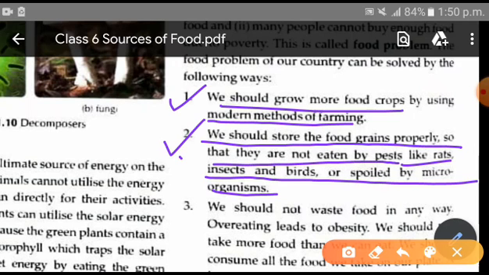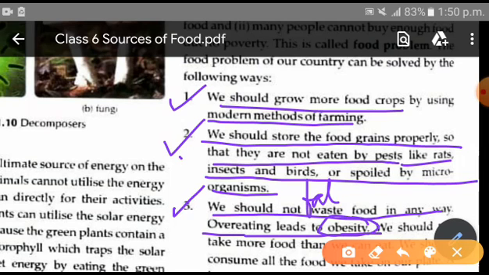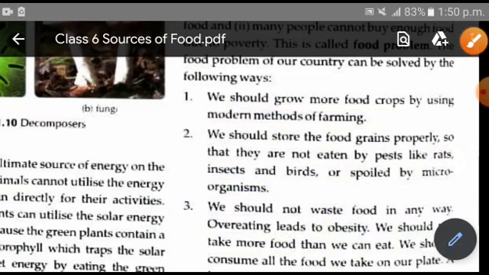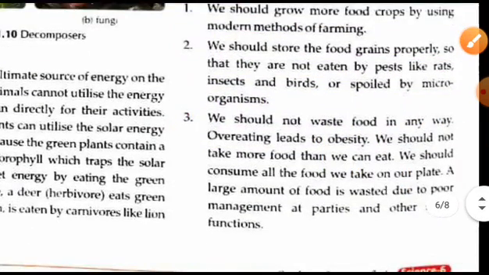So we must properly preserve the food grains so that they are not wasted or eaten up by rats, insects, birds, or spoiled by microorganisms. Next is, we should not waste food in any way. Overeating leads to obesity. Now what is obesity? Obesity means tendency to become fat. This is meant by obesity.